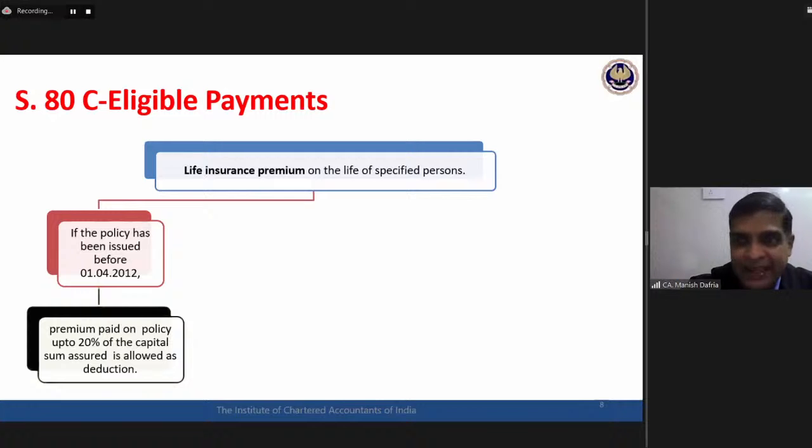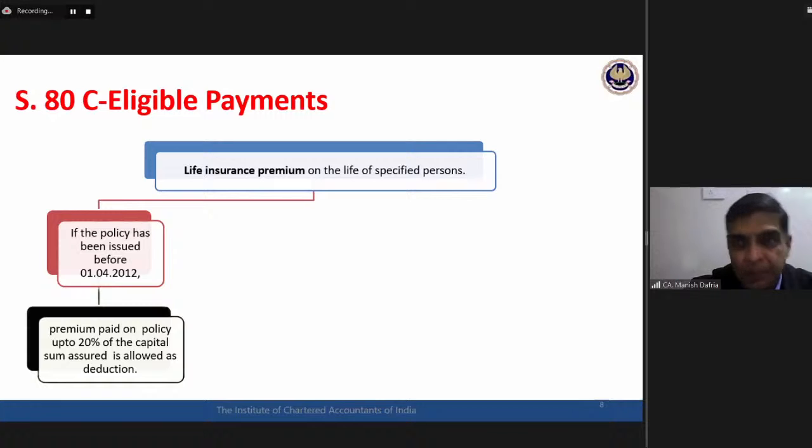Any premium in excess of that 20%, the deduction is not available. So if there is a life insurance policy where the sum assured is, say, 5 lakhs, issued somewhere in 2011, 20% of that 5 lakhs is 1 lakh. If my assessee has paid a premium of 1.25 lakhs, the deduction eligible would be 1 lakh only. The amount which would qualify for this deduction would be only 20%, 1 lakh.